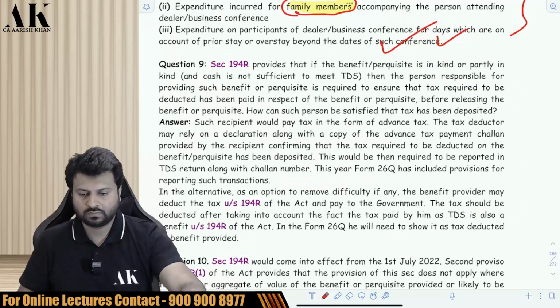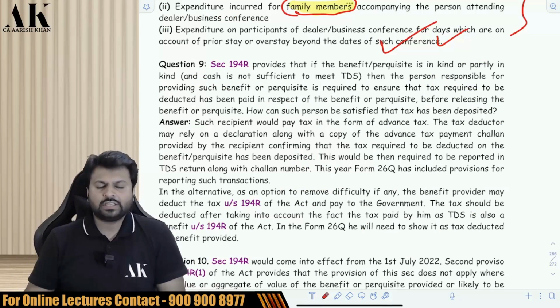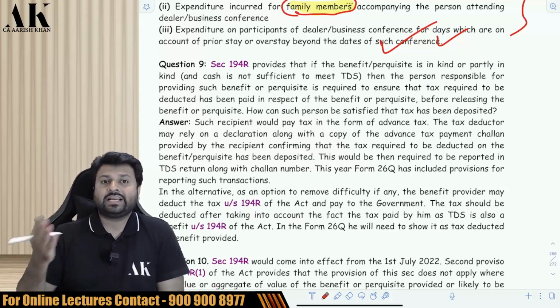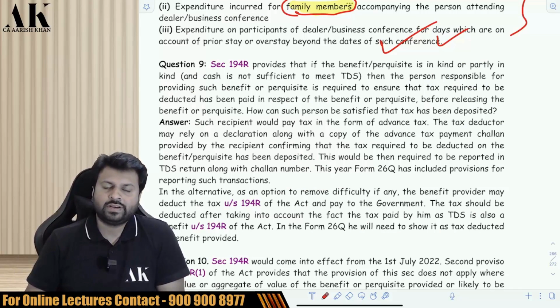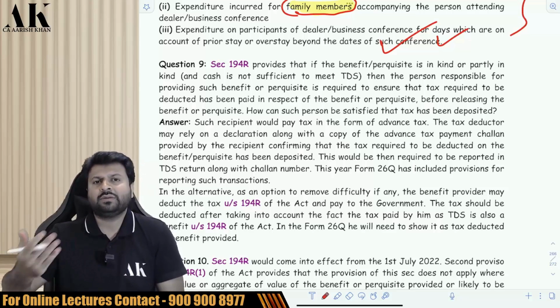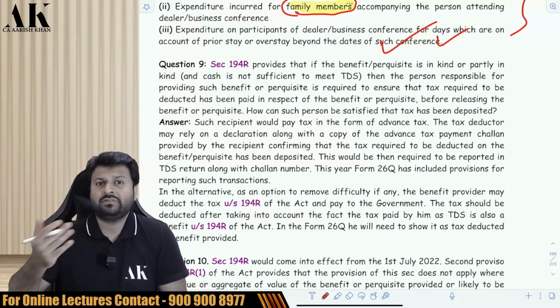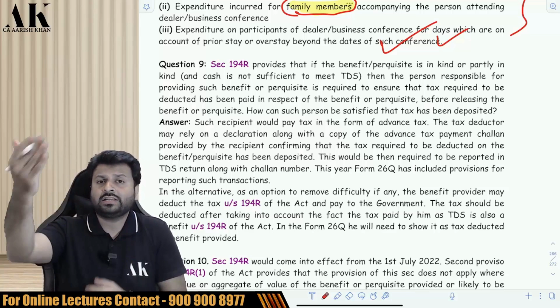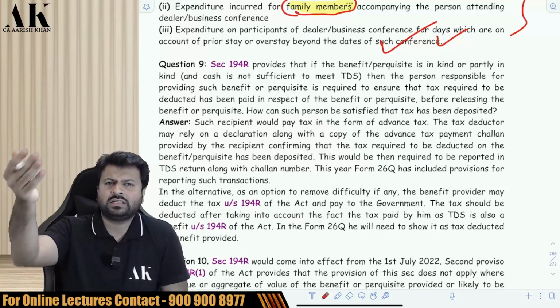Check it, please. Now, the next question is with respect to the 194R TDS provision in kind. In 194R, it is very clearly written that you can give the benefit in kind or you can give the benefit in cash also. If you are giving the benefit in cash, you will deduct TDS. But if you are giving the benefit in kind, then I have to ensure that the other person has paid the tax.